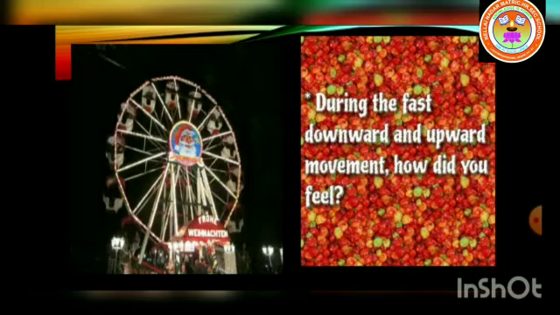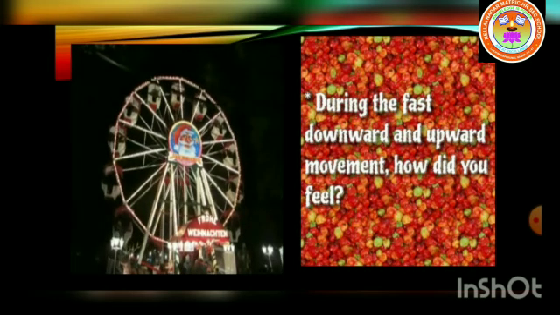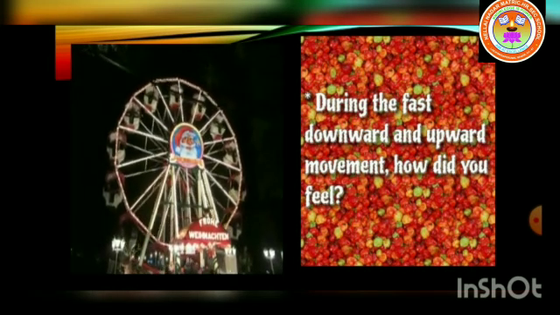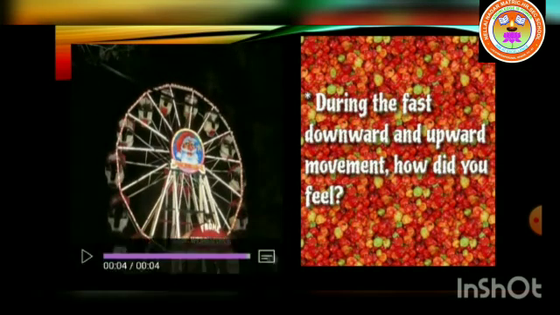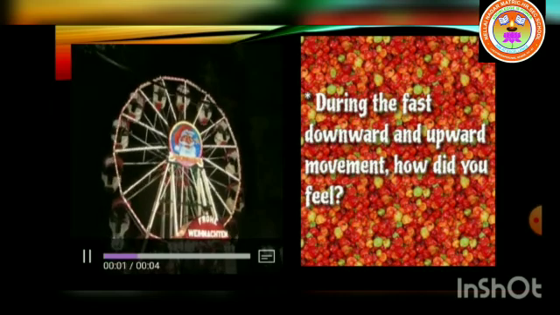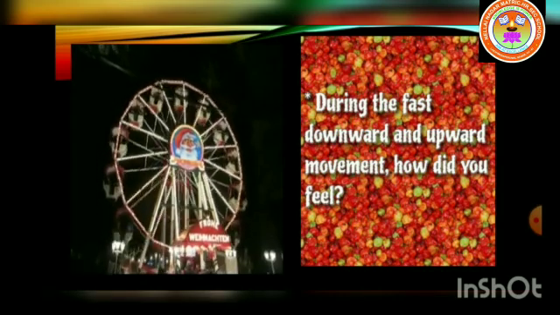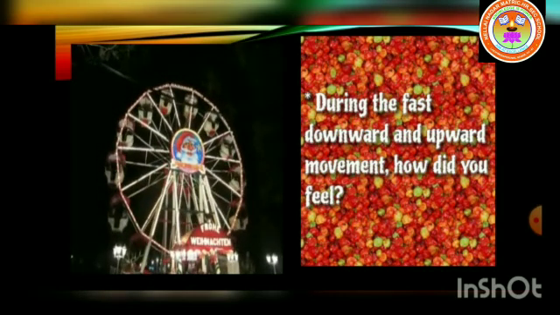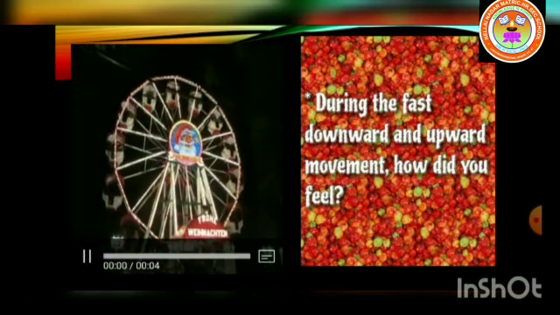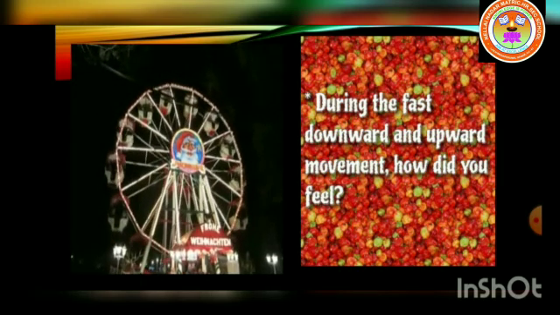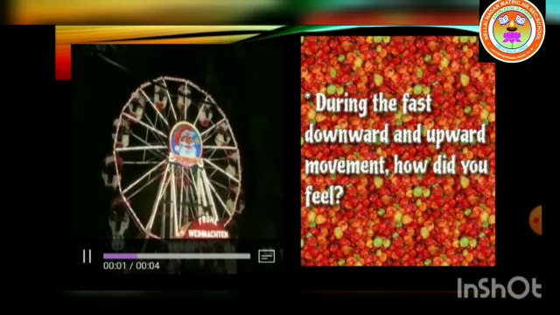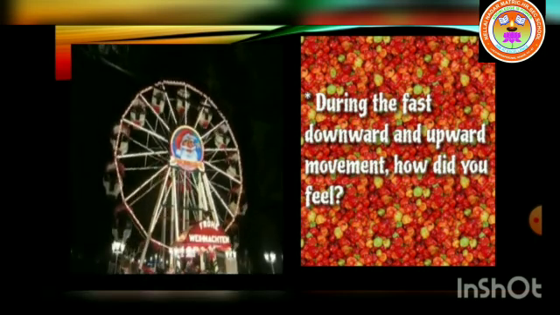You actually feel as if you are falling freely without having any weight. This is due to the phenomenon of weightlessness. You seem to have lost your weight when you move down. When you move down with a certain acceleration, sometimes you will experience the same feeling while traveling in a lift.